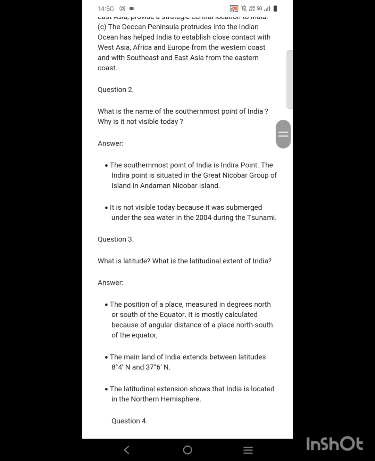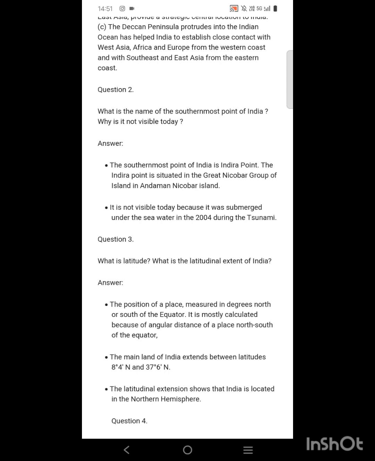Number 2. What is the name of the southernmost point of India? Why is it not visible today? The southernmost point of India is Indira Point. The Indira Point is situated in the Great Nicobar group of islands in Andaman Nicobar Island. It is not visible today because it was submerged under sea water in 2004 during the tsunami.